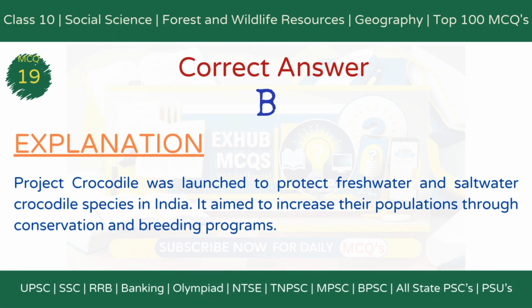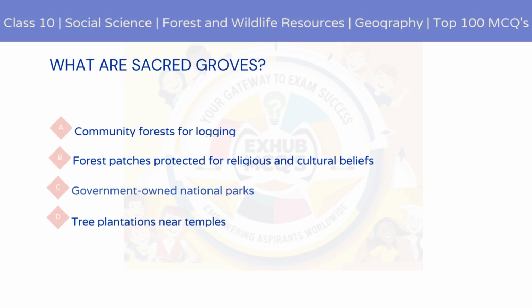The correct answer is option B, Project Crocodile. Explanation: Project Crocodile was launched to protect freshwater and saltwater crocodile species in India. It aimed to increase their populations through conservation and breeding programs.